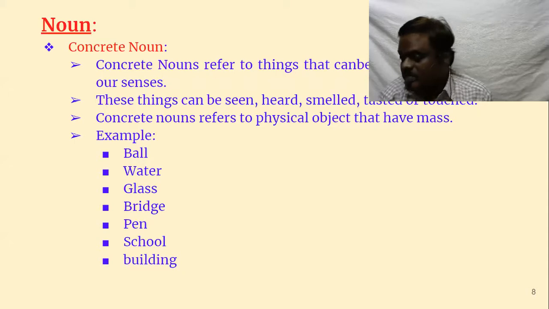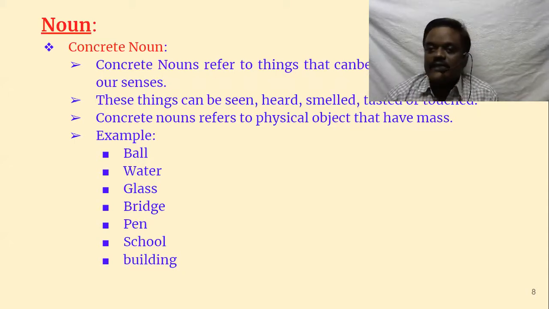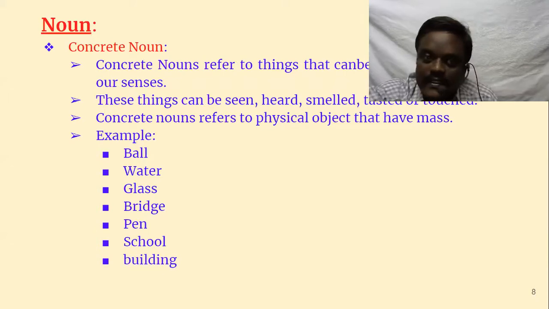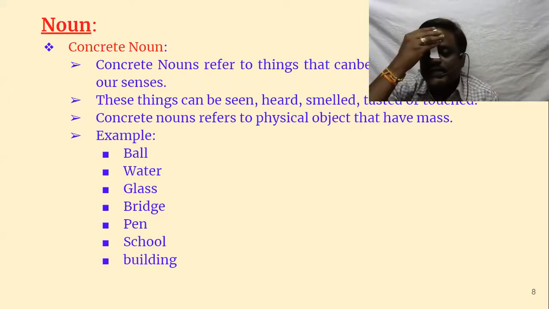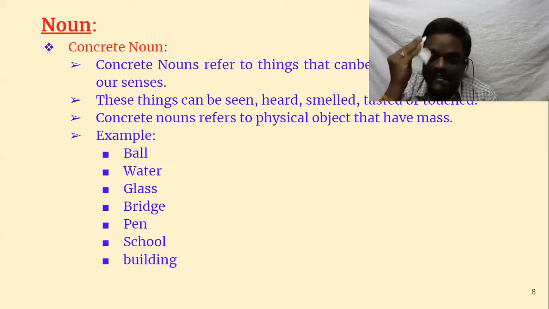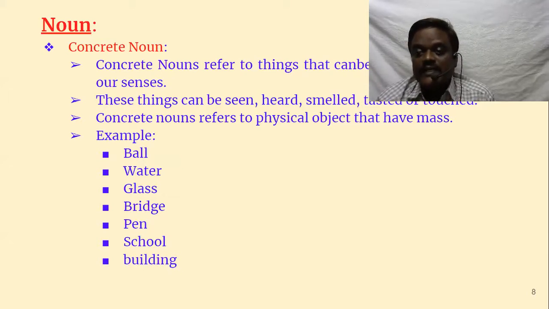So concrete nouns refer to things that can be recognized through our senses. We can see them, hear them, smell them, taste them, touch them. Maybe, if not all, at least through one or two sensory organs, we can perceive them.